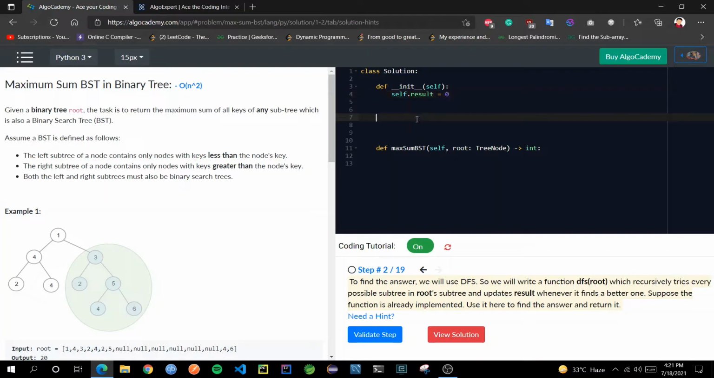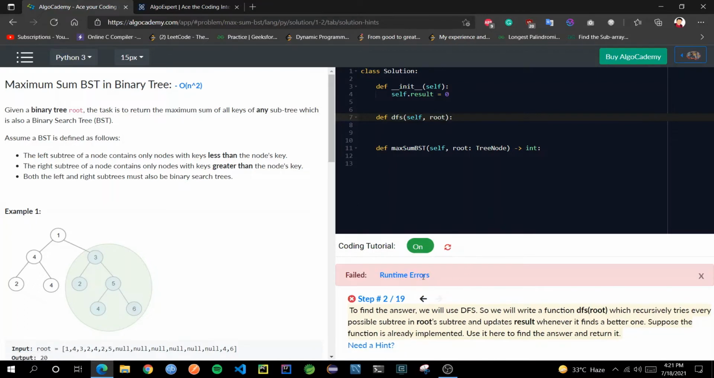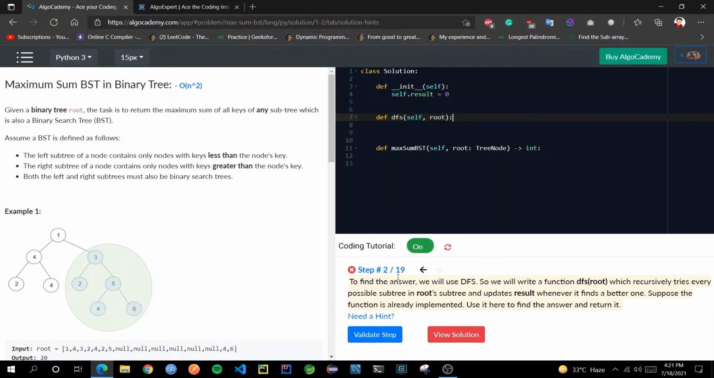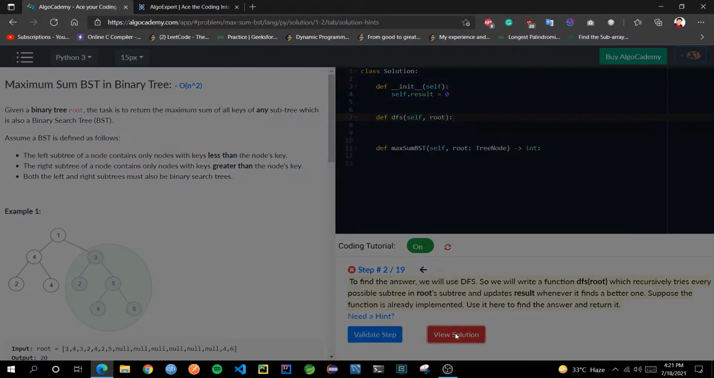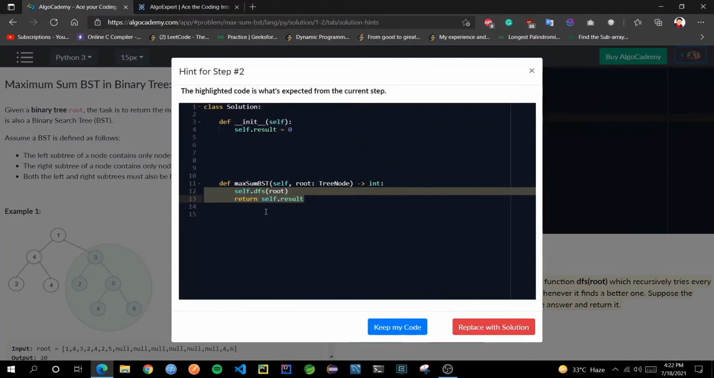Now similarly, in step number 2 they are saying to make a DFS function with the parameter root. So like this, we will be doing whatever steps they mention one by one. They are suggesting we make a DFS function. The first parameter will be self, and the next parameter will be root. We will see if the step validates correctly. See, I have made some mistake, so it also shows if you are making a mistake. Let me see where I'm making the mistake. Basically, they were not telling us to define the function, they were telling us to call the function first, and I will define it later. So again I can just press replace with solution.